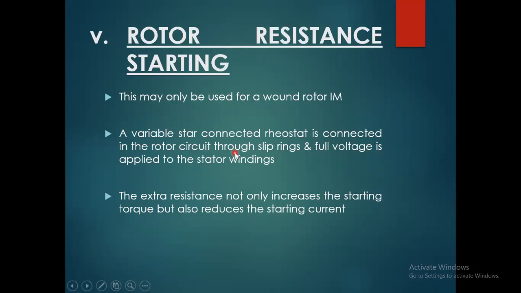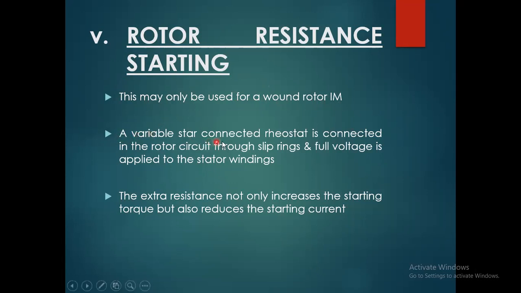Now moving towards the number 5 starting method, the rotor resistance starting method in a three-phase induction motor. This may only be used for a wound rotor induction motor. So it can only be used in a wound rotor induction motor, which we also call a slip ring induction motor. We already discussed in our previous session what the three phase slip ring induction motor is, that we call a wound rotor induction motor.